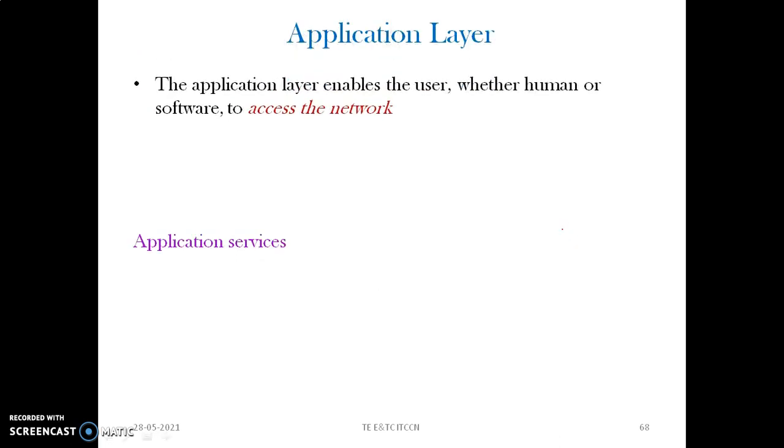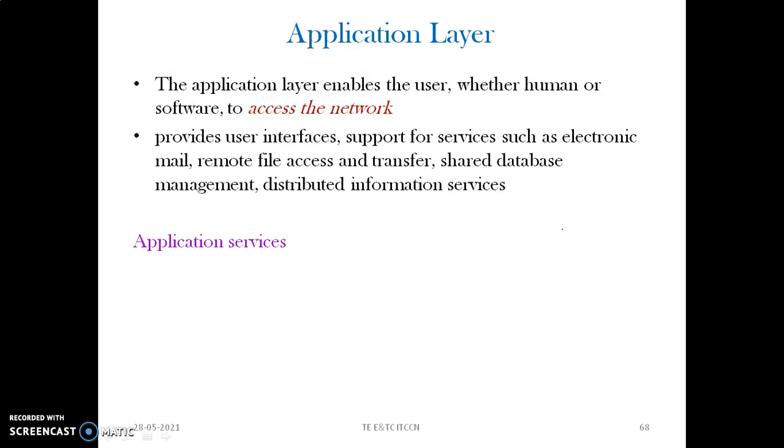So last, the seventh layer of course, is the application layer, which enables the user. This is mainly designed keeping in view the user at the user end, whether human or software, so as to access the network. The application layer enables the user. The user may be a human or it may be software, so as to access the network.